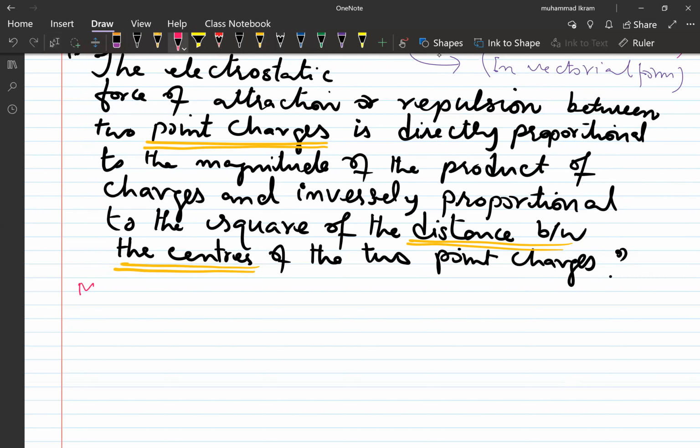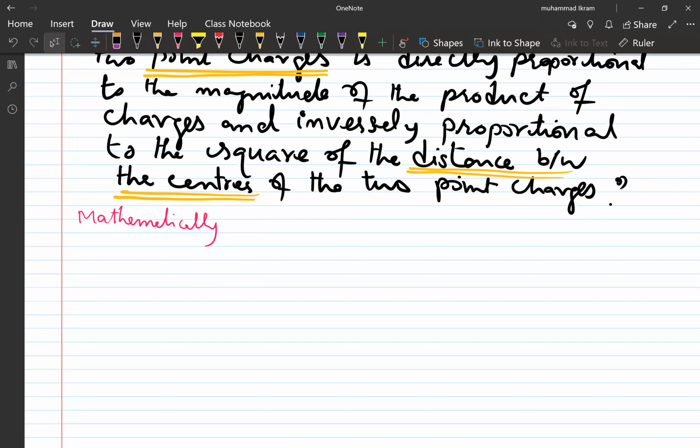Mathematically, we can write that if we have two point charges, for example a positive charge Q1 and another charge Q2. Now, what are point charges?